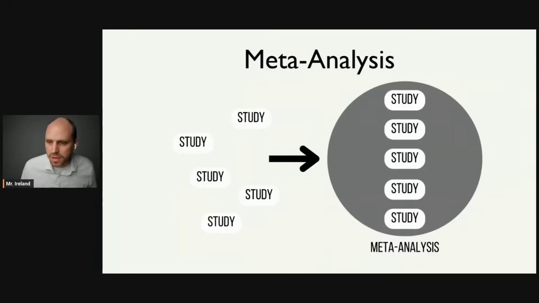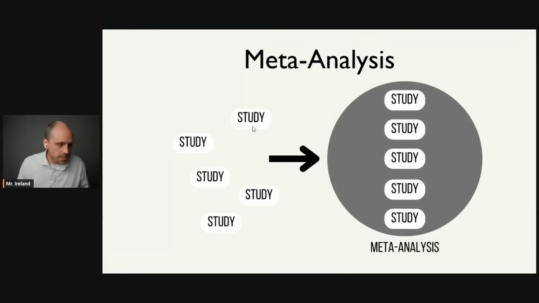Another type of research method you need to know is a meta-analysis. A meta-analysis is going to combine the results from multiple studies together to form a single result or conclusion. For example, let's say you want to do a meta-analysis looking at the relationship between phone use and GPA. And let's pretend there's a lot of studies that have already been completed. You're not selecting your own participants to do your own study. What you're doing is you're looking at already completed studies.